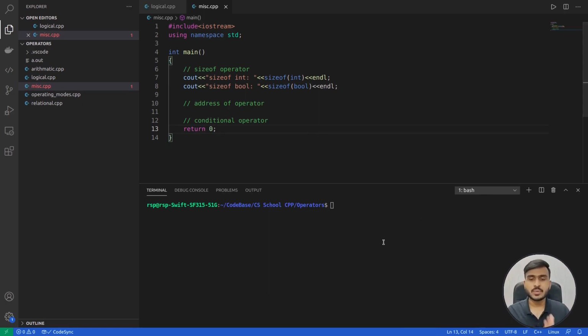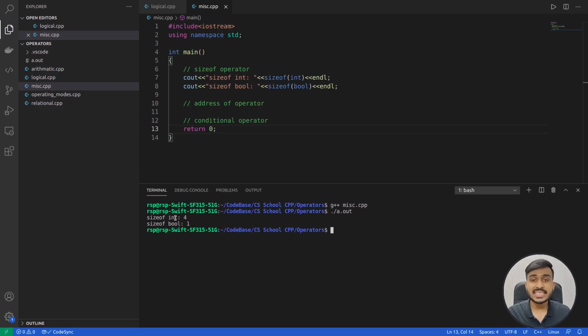Now let's quickly see what is the size of the integer and boolean data types. So let's quickly execute this code. Before that, let me compile it. The name of my file is misc.cpp. Let's compile and execute this. You can see we are getting size of int as 4 and size of bool as 1.